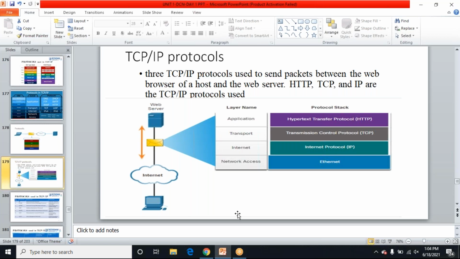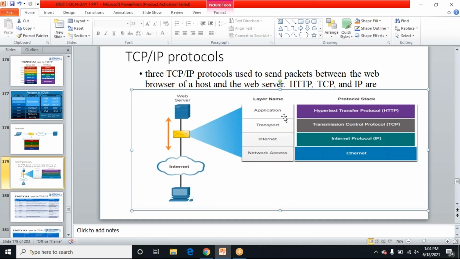Each layer has its protocol working: Ethernet at the network access layer, IP at the internet layer, TCP at the transport layer, and HTTP at the application layer. This is how TCP/IP works.